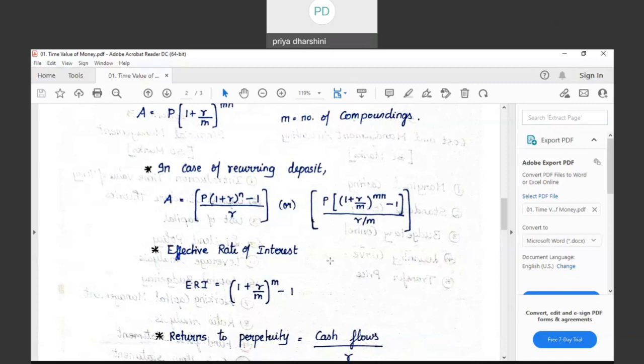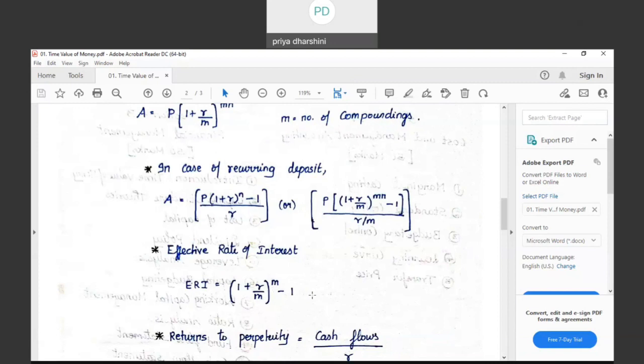How much was the principal invested? It was 1 lakh, which means how much is returns? 10,250. If you are going to represent it as a percentage, it is 10.25%. What was the interest rate quoted? 10% per annum. But because of multiple compoundings, the effective rate of interest is actually more than 10%. How do you find it? It is (1 plus R by M) to the power of M, minus 1.